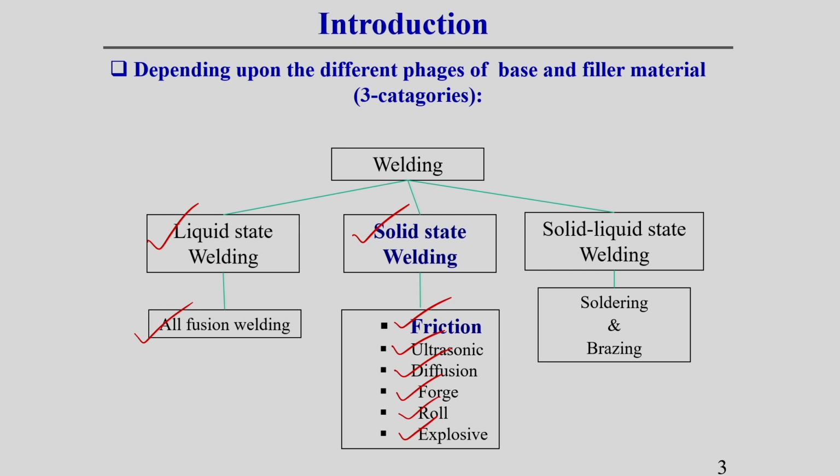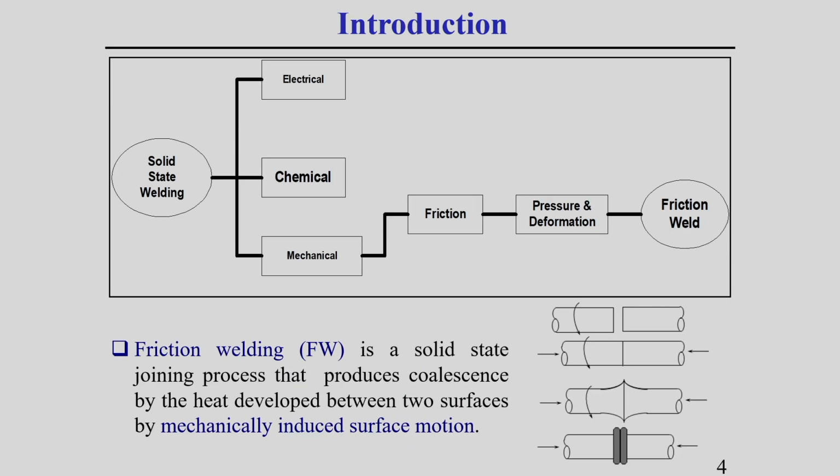Today I will discuss this friction welding technique, where the heat generated for doing the joining operation is produced by using frictional heating. That means it is done by some mechanical means. I will discuss it in detail in subsequent slides. Solid state welding processes can be done by different methods, by some electrical means, by some chemical method, and by some mechanical method.